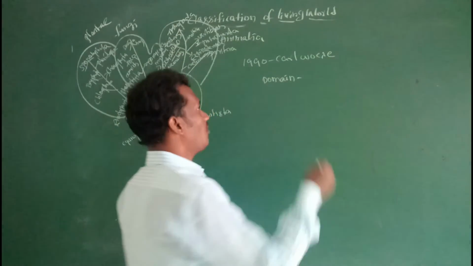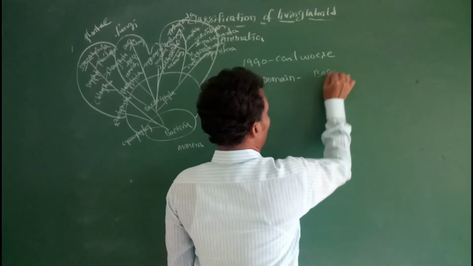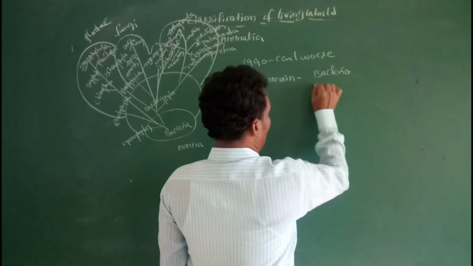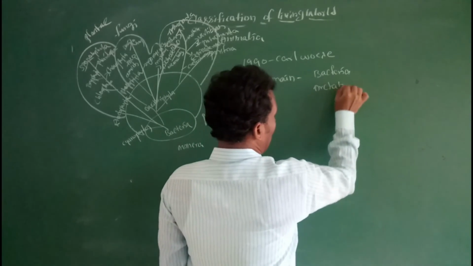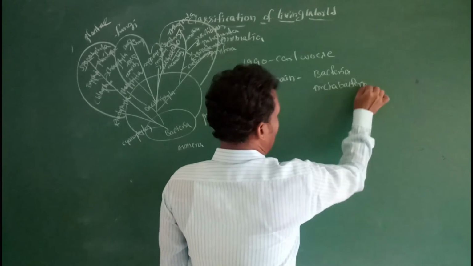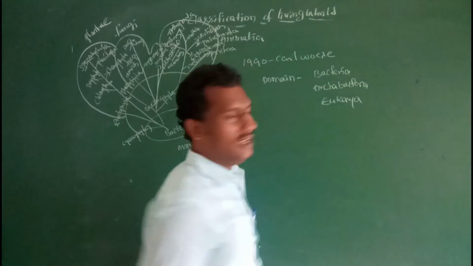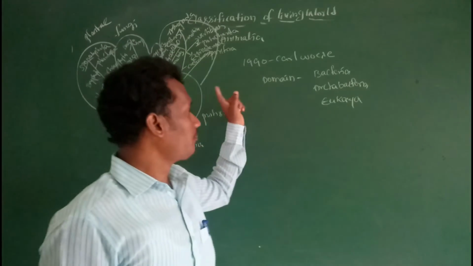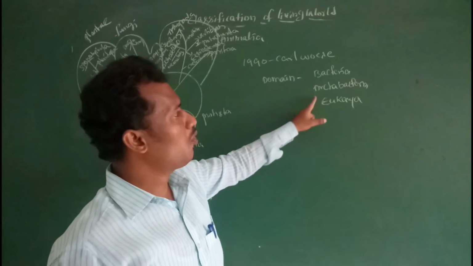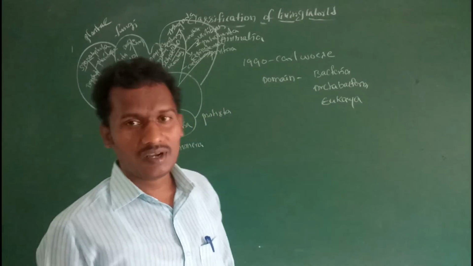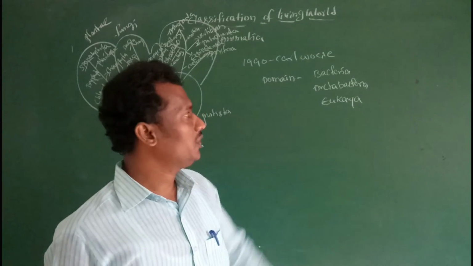These three domains are bacteria, archaebacteria, then eukarya. So he divided Monera into two domains, eubacteria and archaebacteria, then eukarya.